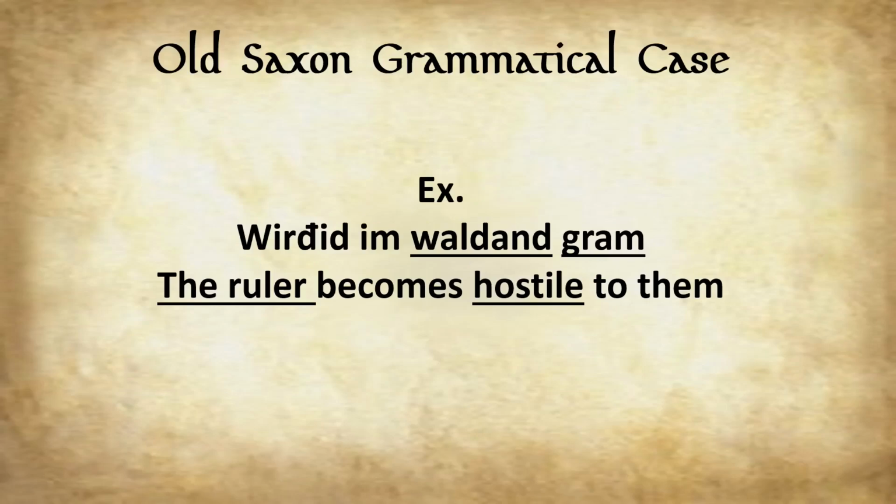So with some verbs, or if you will, substantive verbs like wezan, to be, wurðid, like this one, the subject or adjectives or what have you are all in the same case as the nominative. This is a good example of this, because it's about being, if that makes sense.